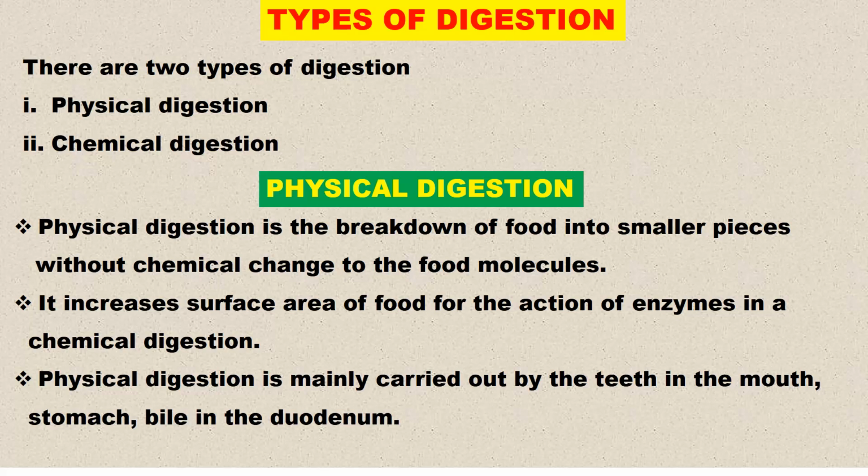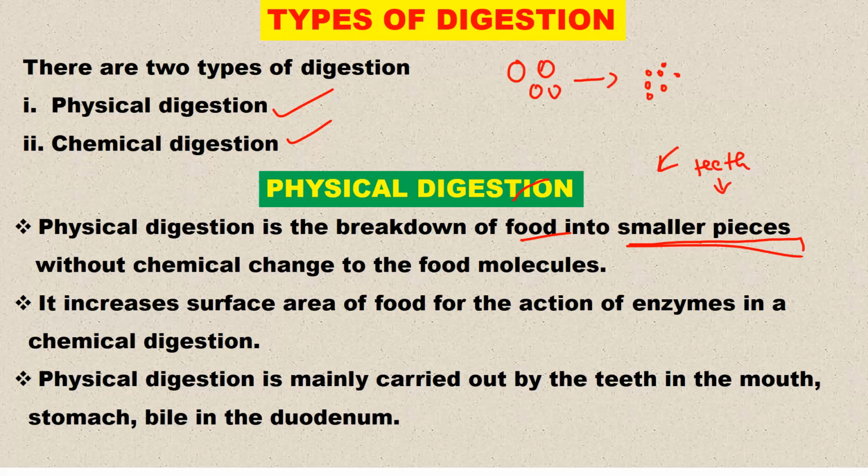Like I said, there are two types of digestion: physical and chemical digestion. We are going to discuss these one by one. Let us start with physical digestion, and then we will discuss chemical digestion. What is physical digestion? Physical digestion is the breaking down of large pieces of food into smaller pieces. That is what we call physical digestion, and it does not involve enzymes. So no enzyme is involved.